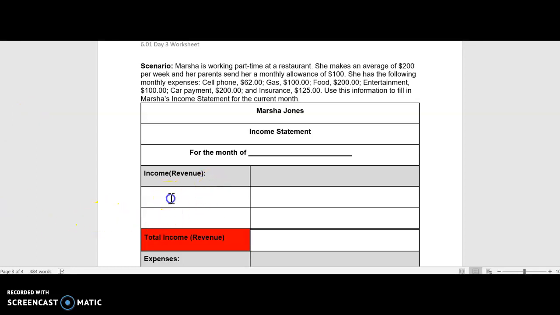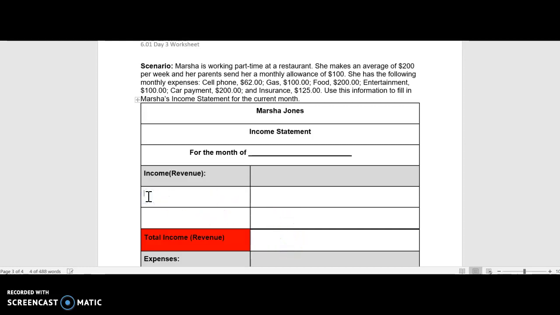So you would do something in the way of job, 200 times 4, or you would just put monthly income. It doesn't matter what you do. And you would put the dollar amount on this side. Her parents also send her a monthly allowance. So you would put monthly allowance here, and then how much it is, and total up her revenue.